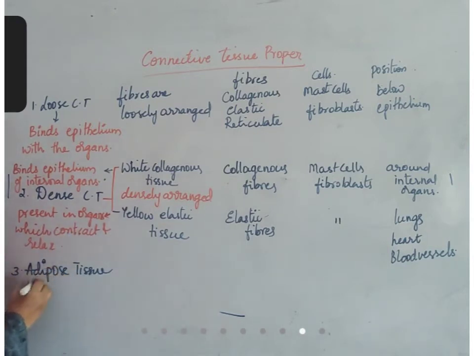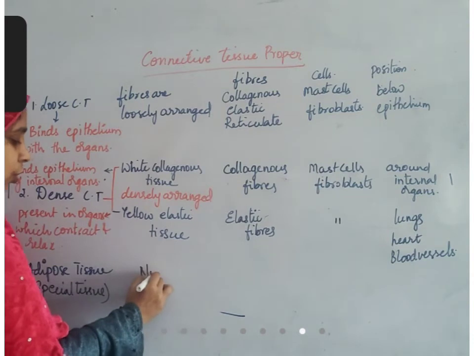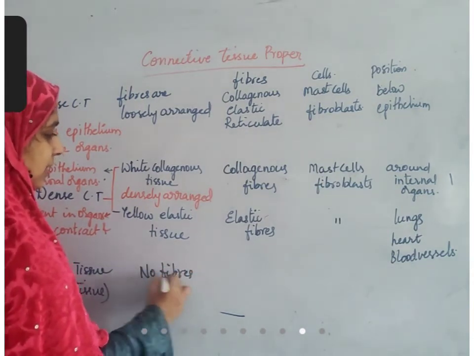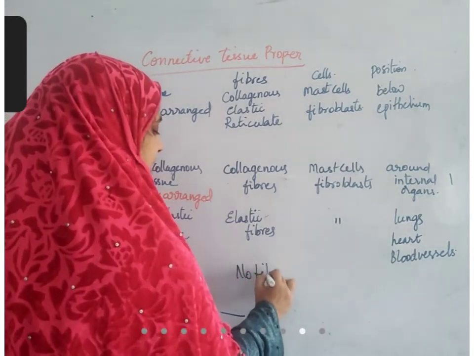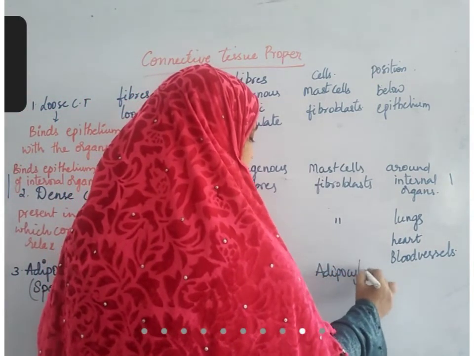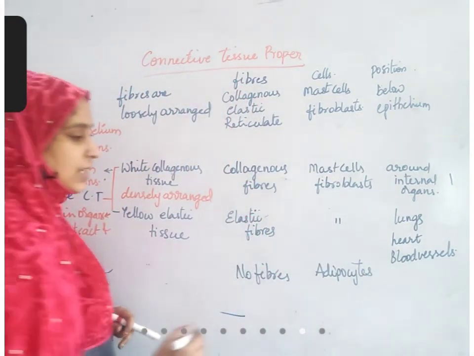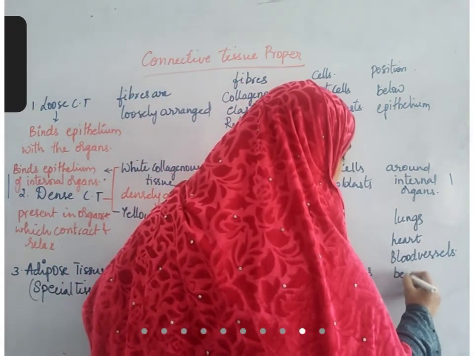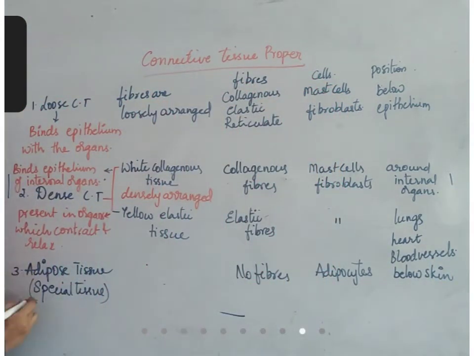Adipose tissue is a special type of tissue. Why is it called a special tissue? I'll tell you the reason. Here, fibers are absent. No fibers are present here. Cells that are present in this are called adipocytes. The main function of adipocytes is they store fat. Where is it present? Below the skin. The function of this adipose tissue is it stores fat.